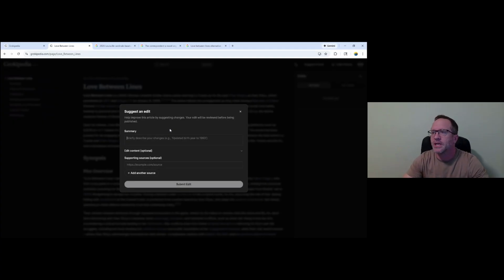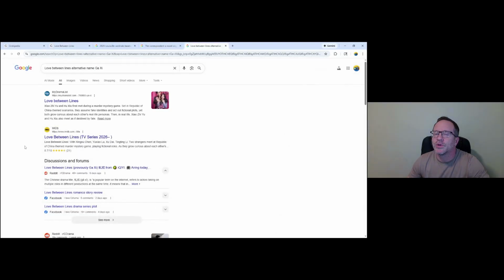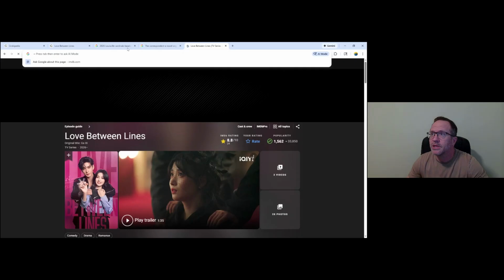Now in the summary, I can say, this is also known by an alternative name, which was the original title. It should be mentioned for context as some people may search by that name. Now, supporting sources. Since we know Grok loves Wikipedia and loves IMDb, we're going to do the IMDb link here.